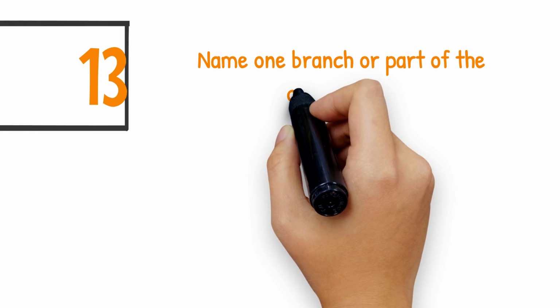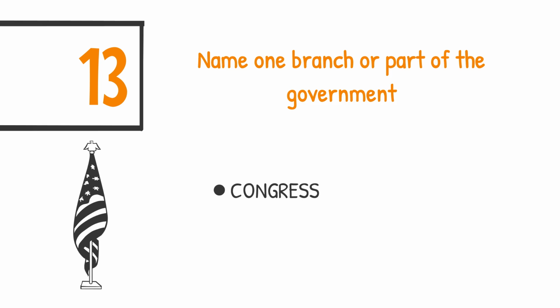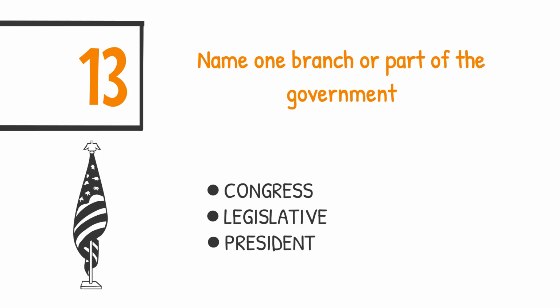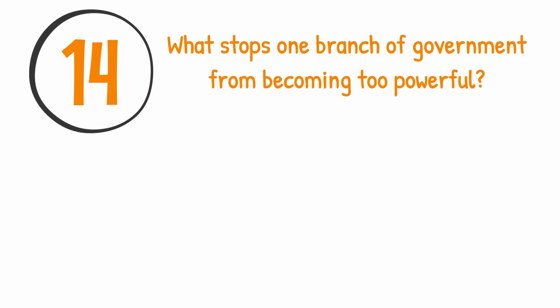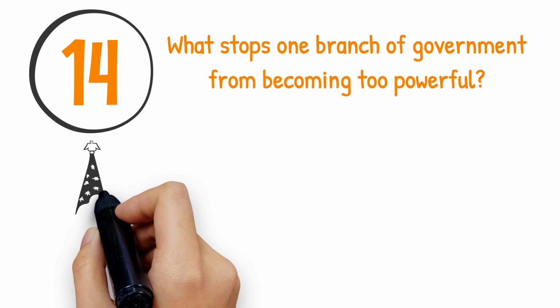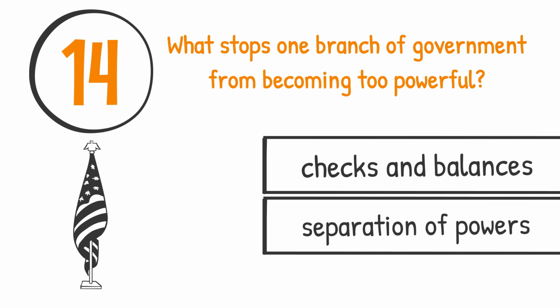Name one branch or part of the government. Congress, legislative, president, executive, the courts, judicial. What stops one branch of government from becoming too powerful? Checks and balances, or separation of powers.